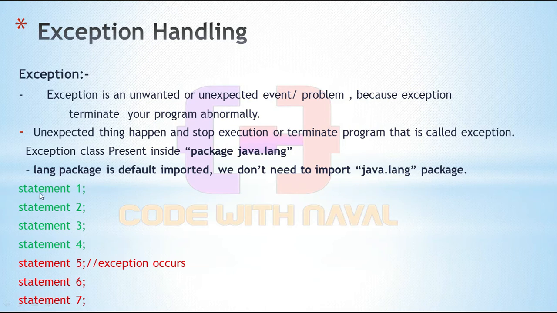Here you can see in this example, we simply write 7 statements. Our first four statements execute properly. There is no exception, there is no issue. But in the fifth statement we write some logic, some code, and because of that some exception occurs. Because of that exception, our later statements do not execute. Only four statements execute, and at the fifth statement our program terminates abnormally.